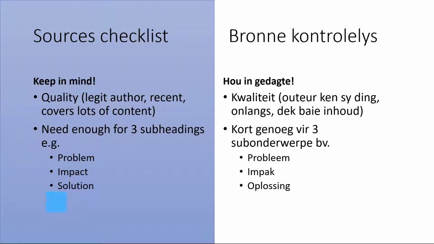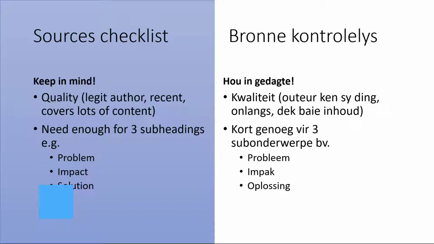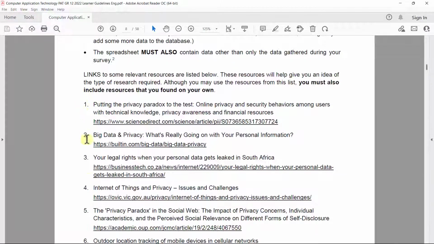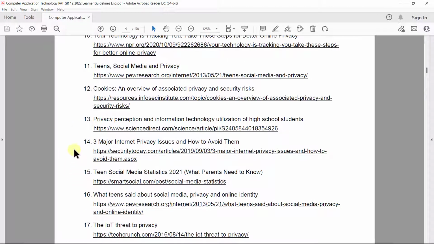Now we're getting to the research part. Fortunately, from 2022, the department is supplying us with quite a bit of resources in the PAT itself. In 2022, you can find it on page 8. They've given us a whole list of the sources in the document itself.